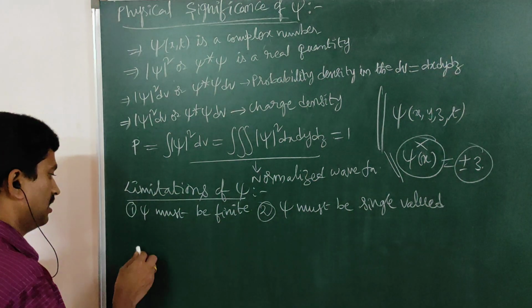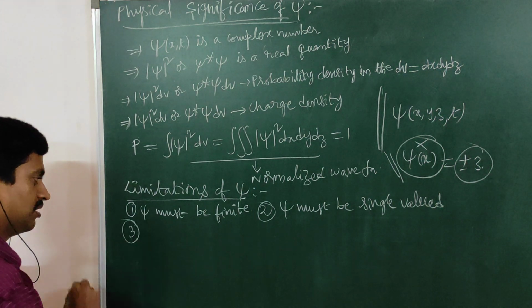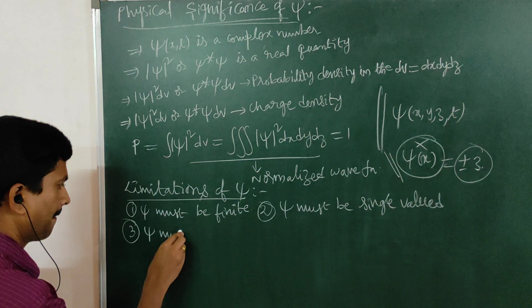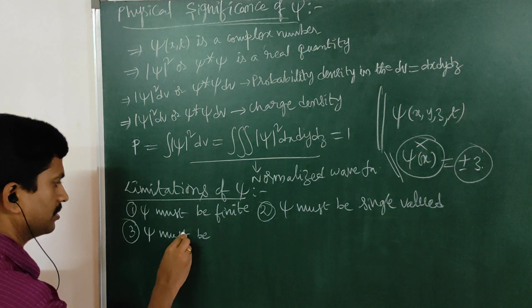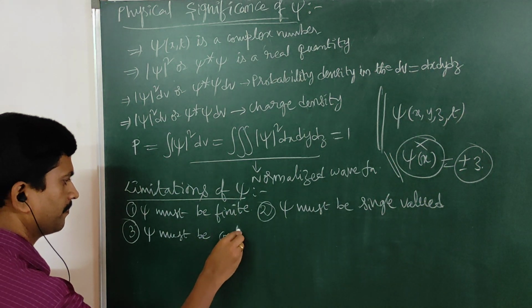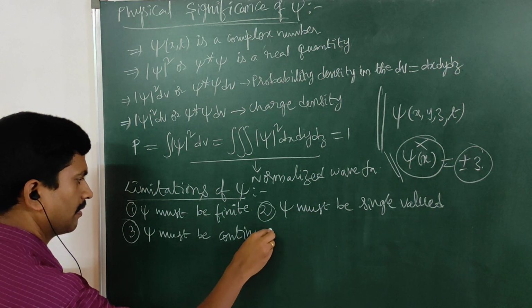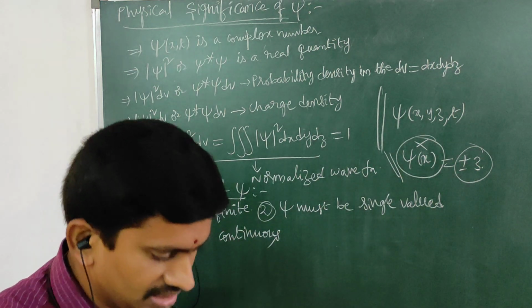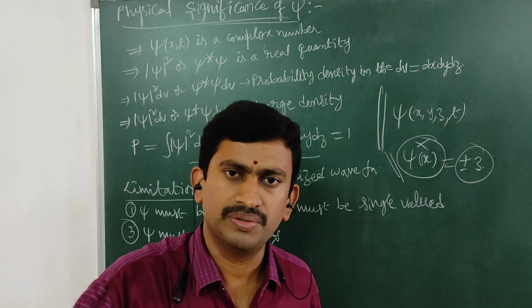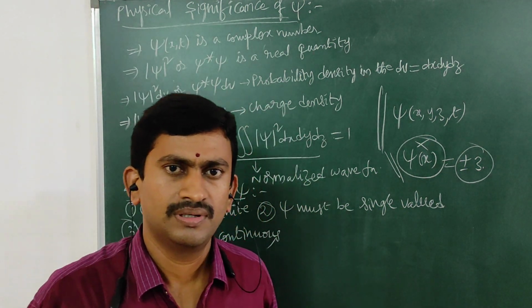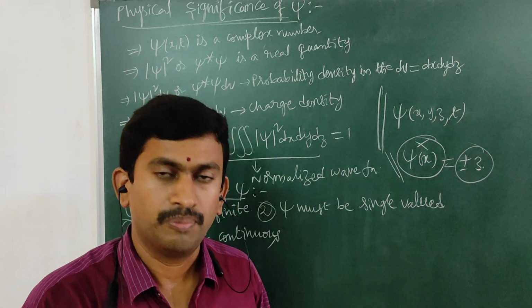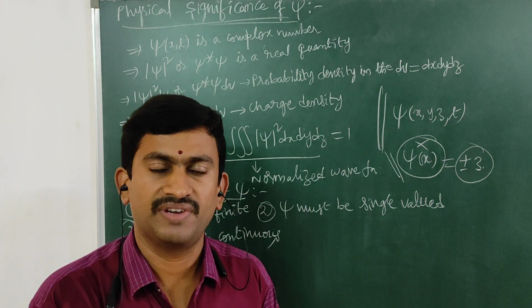This is another important condition. And the third one is that psi must be continuous. What do you mean by continuous? That means the wave function psi must be continuous for all values except where the potential energy is infinite.